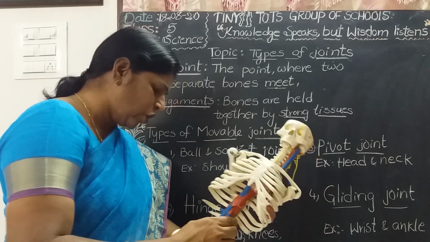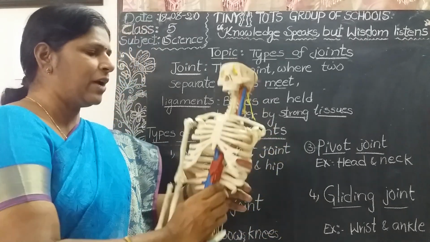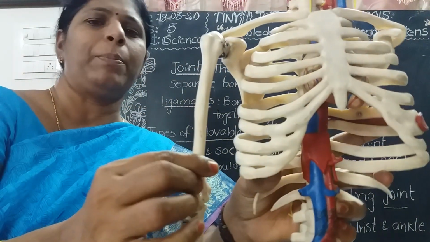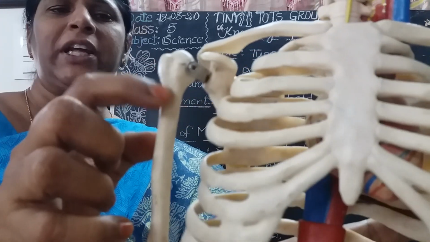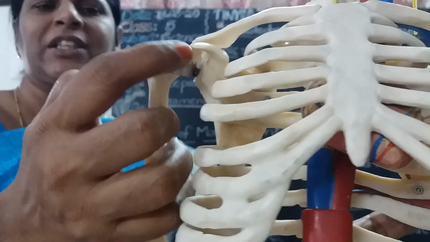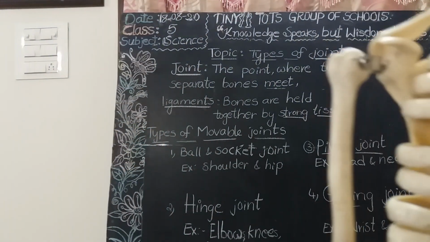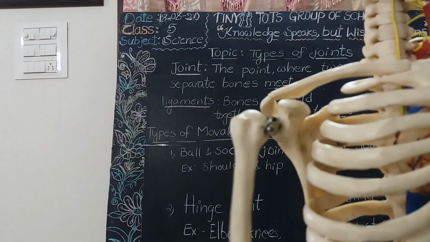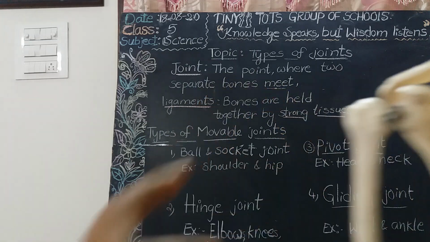Ball and socket joint. So what is called ball and socket? See here, this is the upper arm bone, called the humerus. The end of the upper arm bone is like a ball. This ball fits into the cup-like, bowl-like structure. This is the shoulder bone. Where are the ball and socket joints present? The upper arm bone is like a round ball.